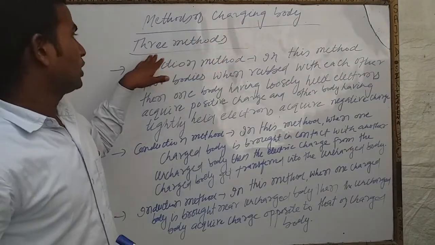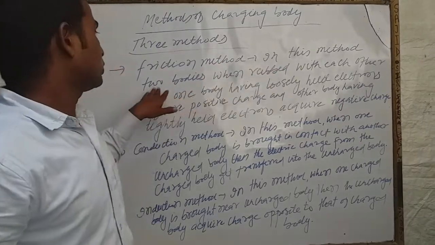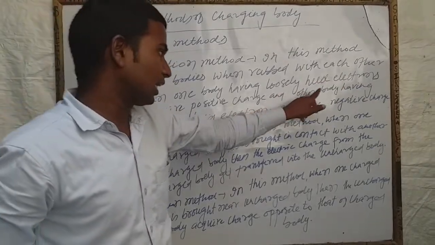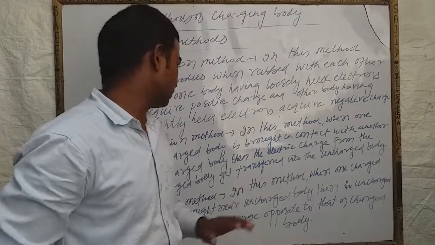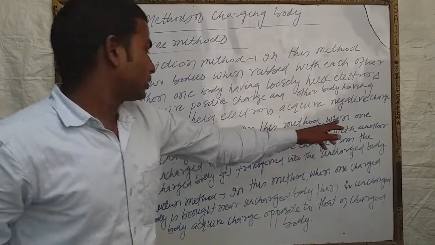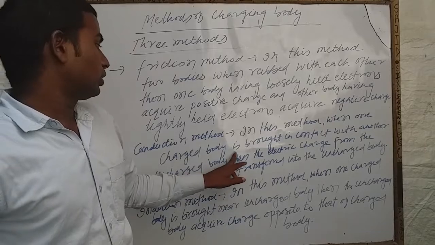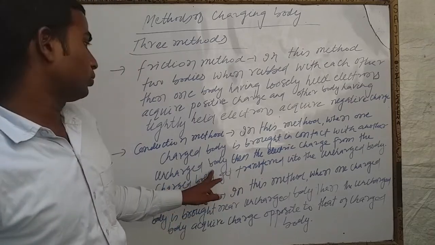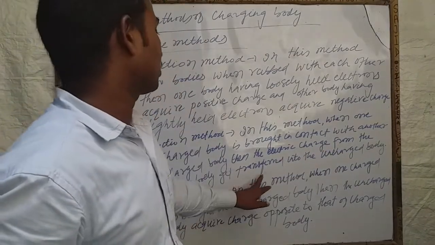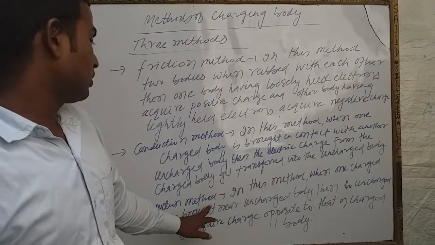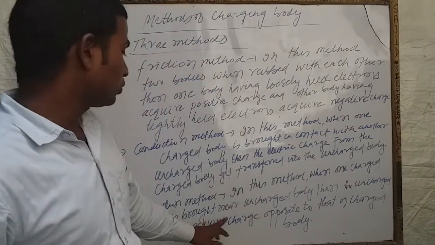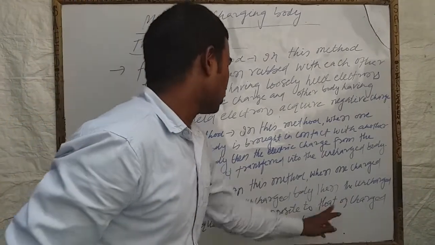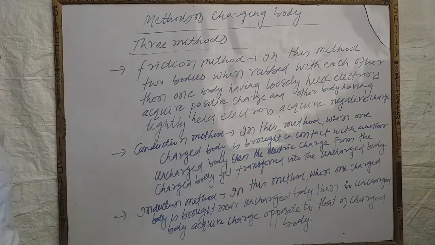Okay, methods of charging a body. Three methods. Friction method. In this method, when two bodies are rubbed with each other, then one body having loosely held electrons acquires positive charge and the other body having tightly held electrons acquires negative charge. Conduction method. In this method, when one charged body is brought in contact with another uncharged body, then the electric charge from the charged body gets transferred into the uncharged body. Induction method. In this method, when one charged body is brought near an uncharged body, then the uncharged body acquires charge opposite to that of the charged body. Okay, you should also write this.